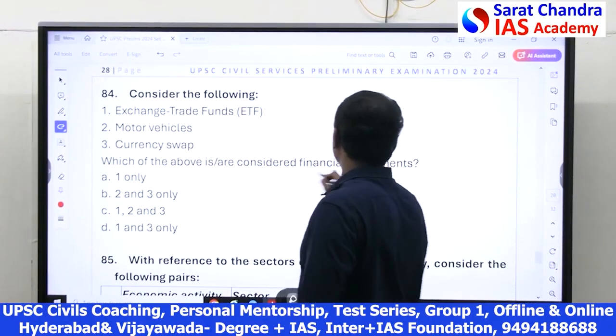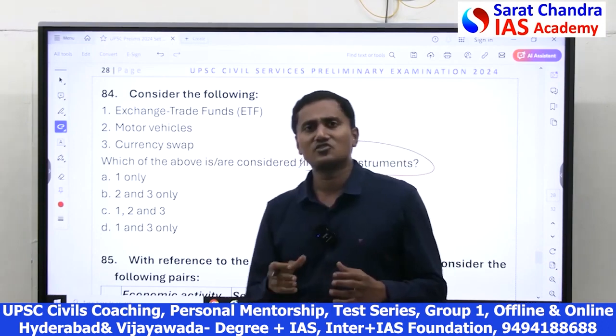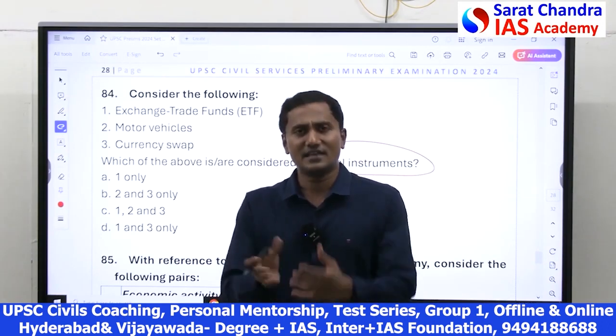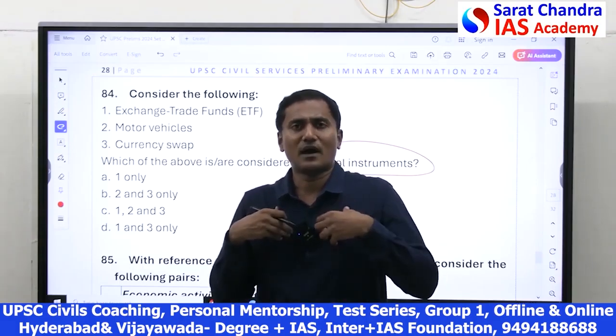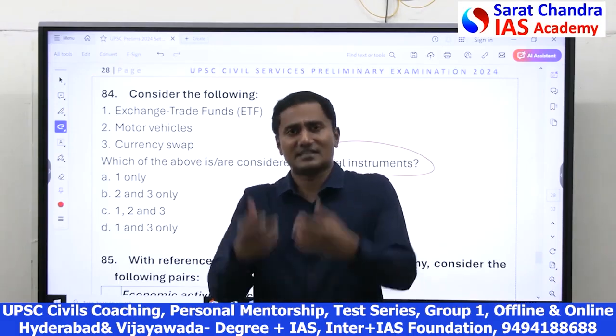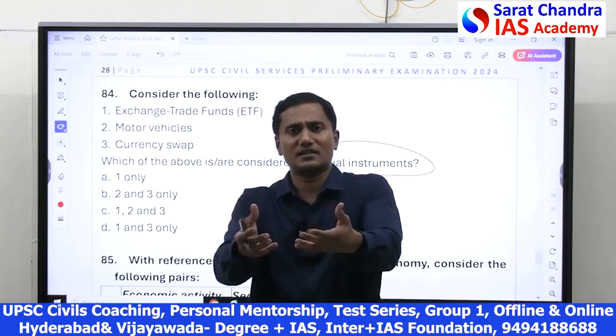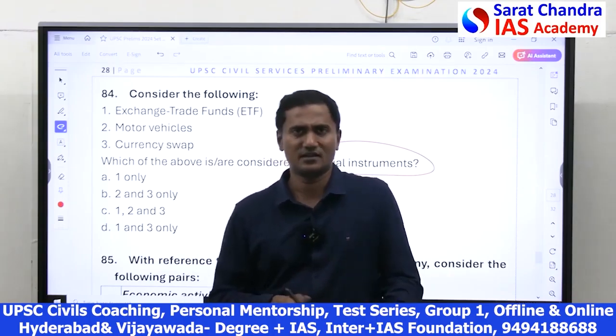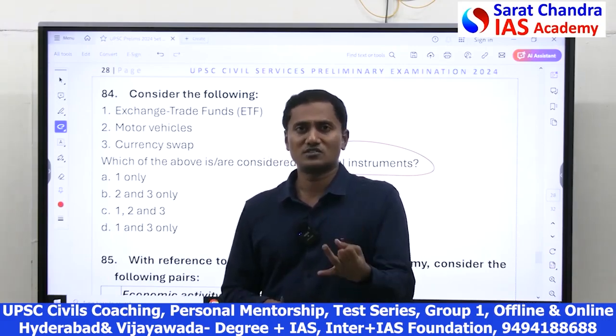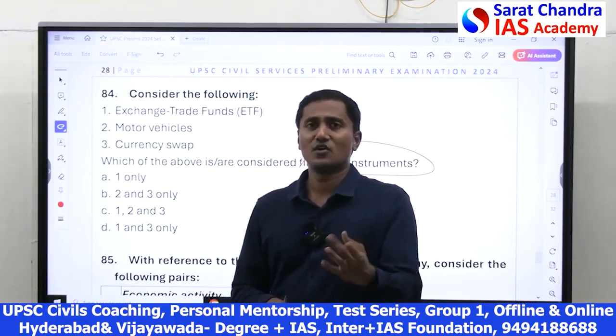Friends, what are financial instruments? Basically, a financial instrument is a legal agreement, a legal contract, by which for one party it is an asset and for the other party it is a liability. Such legal agreements are called financial instruments. They can be traded in the market, like stocks, bonds, exchange traded funds, forex.